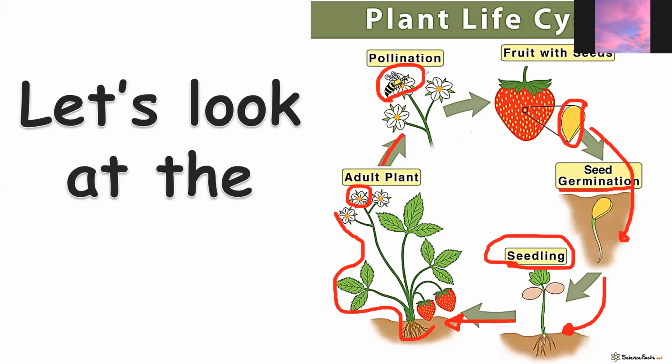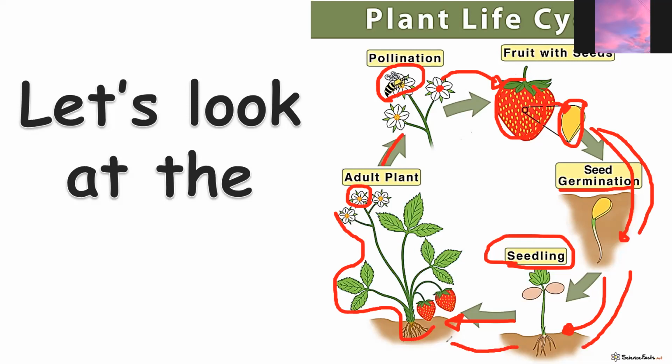And through that process, kids, this flower will turn into a fruit someday. And then this fruit will give seeds. And those seeds will go down to the soil and become a seedling.